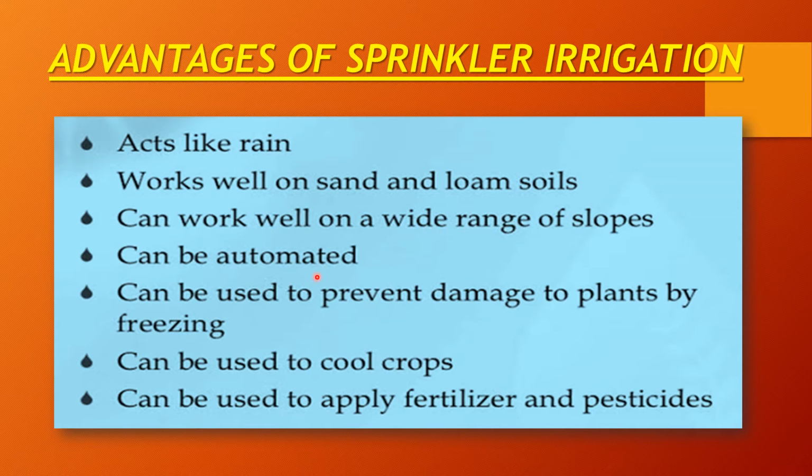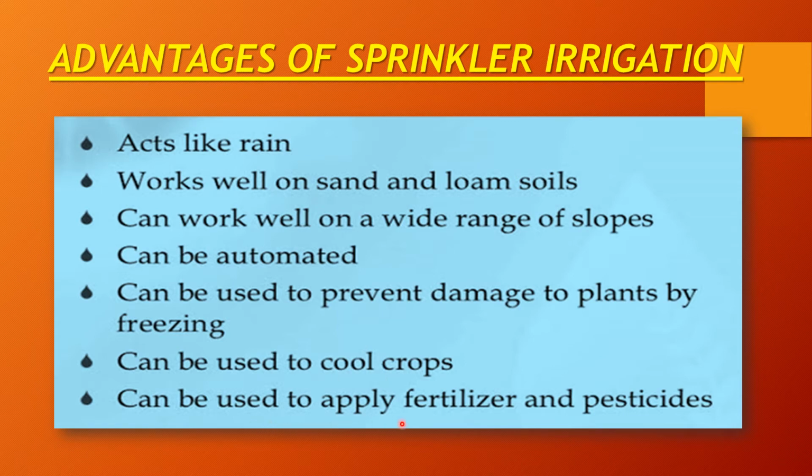It can be automated, which means you can turn on the switch from a distance and then it will work automatically. It can be used to prevent damage to plants by freezing. It supplies the water drop by drop to the plants, so there are no cases in which the water can freeze from getting too much water. It can be used to cool crops. It only sprinkles the water over the crops, so a waterlogging condition is not observed, and with a small amount of water the crops will be cooled and moisture will be maintained.